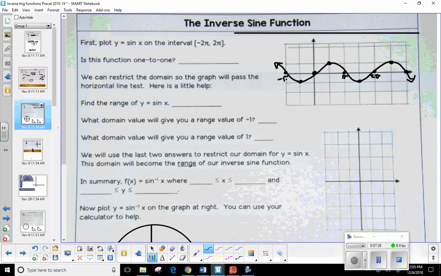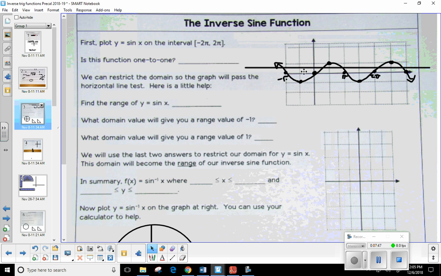Now my question is, do you remember yesterday we brought up an idea that we hadn't seen for a while? It was called one-to-one. We determine if it's one-to-one by using a horizontal line. If I were to move a horizontal line into the graph, is it one-to-one or no? It is not. If it touches the horizontal line in 2 or more places at any time, it's not one-to-one. This one is going to touch it in basically an infinite number of places because the graph just continues. So this is not one-to-one.